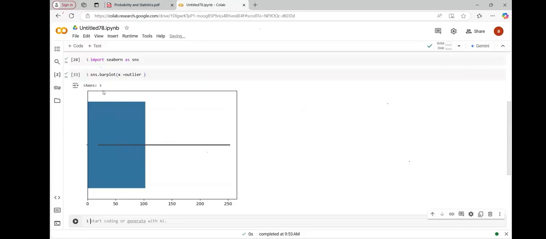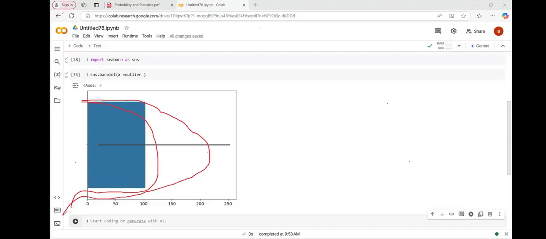If you draw it, this is the way you'll get the graph. Understood? If you have a graph like this, you may get this type of graph. If this mean is not normally distributed, then in that scenario you may have this type of graph. Understood, Vaishnavi, now?